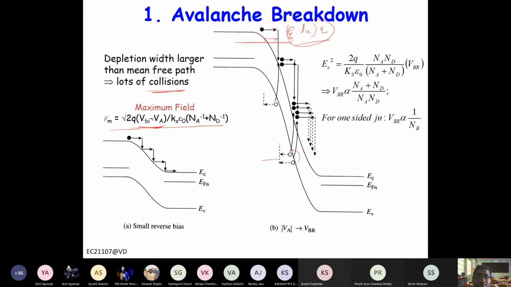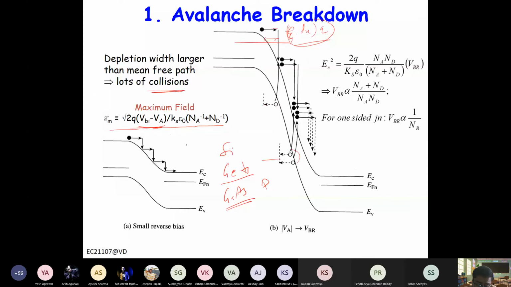every semiconductor has a certain breakdown field. So for example, silicon has some order of megavolt per centimeter. You have germanium, you have gallium arsenide, and this breakdown field actually depends on the band gap. If the band gap is large, breakdown field will be more. If band gap is small, breakdown field will be small, because it's easier to generate electron hole pairs.